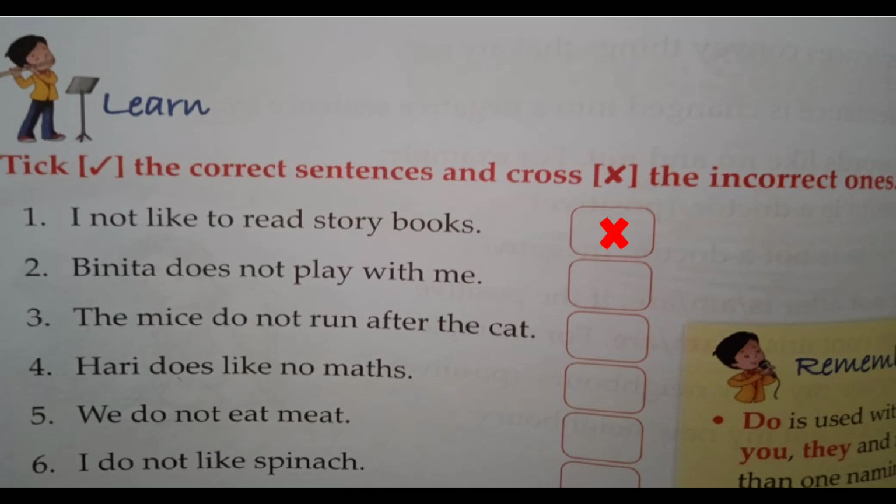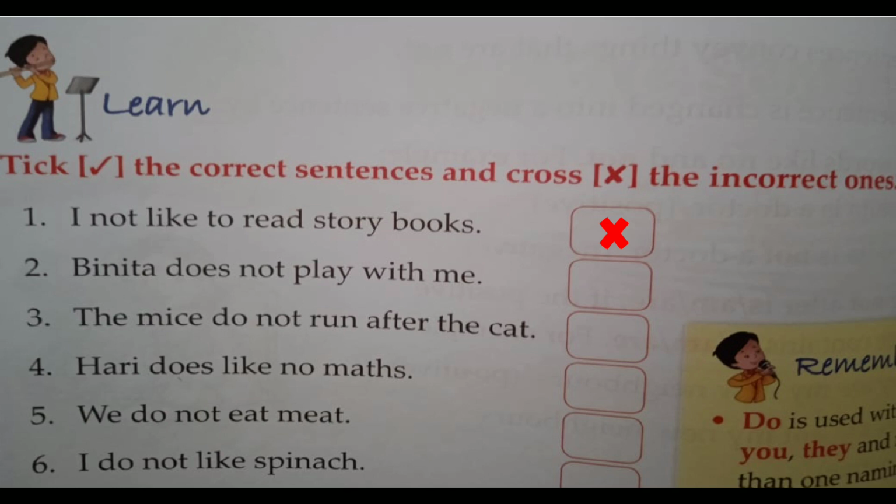Binita does not play with me. Binita is a singular form of a feminine gender. She is a girl. And the sentence is in the simple present tense form.